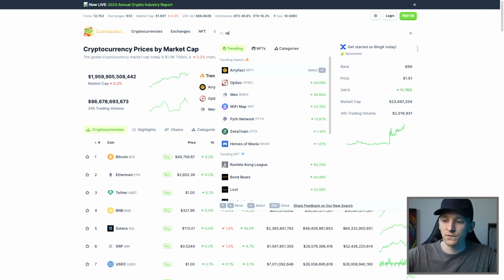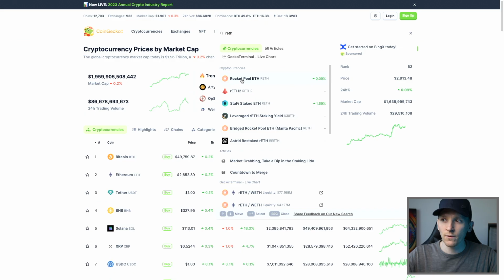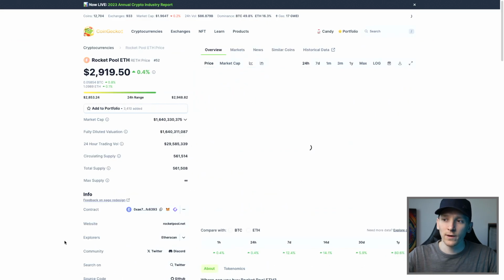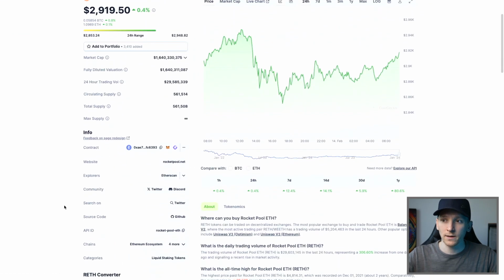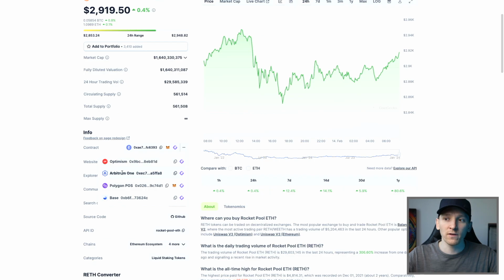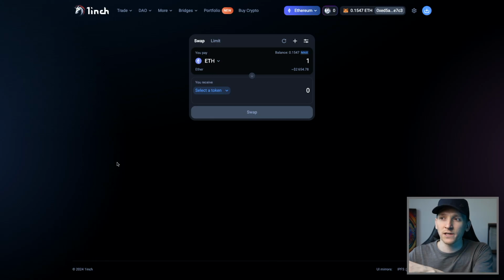So what we'll do is search for rETH, and this is right here. You can click on that, and then we can see where this token is actually listed. So if we go to the contract info right here, I can see that rETH is on Optimism and Arbitrum and Base, which are layer 2s on top of Ethereum. This is much cheaper. And so what I need to do is get some ETH into my wallet on these networks, and then I can swap the ETH for rETH on an exchange. So we'll go over to the 1inch exchange.